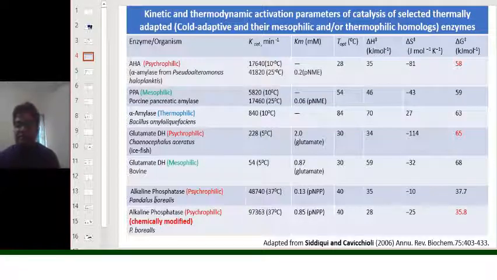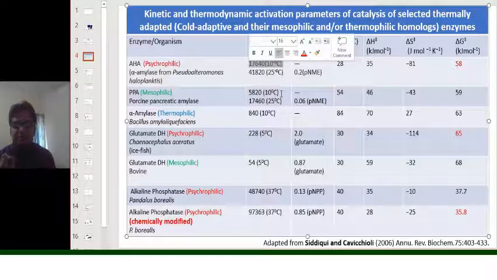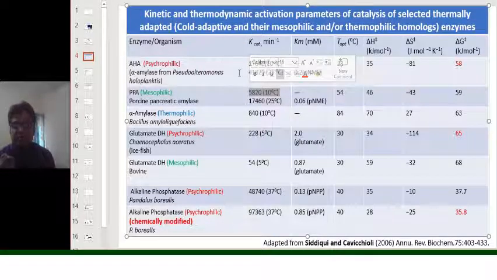And we have also taken a psychrophilic alkaline phosphatase enzyme from Pandalus borealis, and a chemically modified better psychrophilic enzyme of that particular organism, that is Pandalus borealis. Now here you see that the K cat of the psychrophilic enzyme is quite higher at a particular cold temperature, that is 10 degrees Celsius, than the mesophilic counterpart. The psychrophilic enzyme has the K cat of 17,640 at 10 degrees Celsius, whereas for the mesophilic enzyme at 10